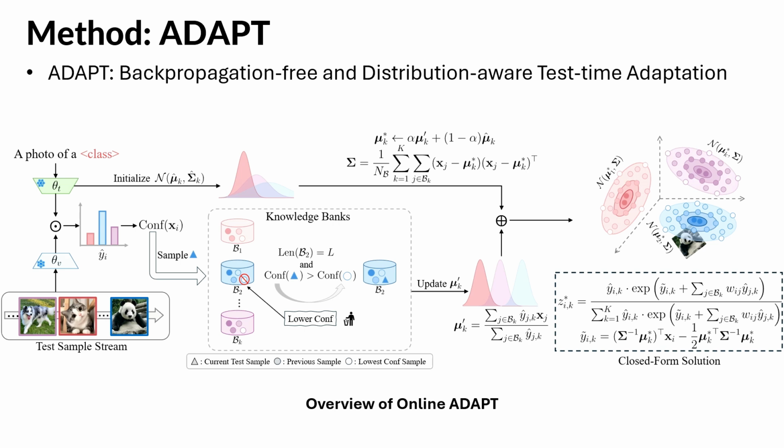Under our core assumption, in this work, we introduced ADAPT, an advanced distribution-aware method for backpropagation-free test time adaptation. As shown in the overview figure, our ADAPT performs TTA by modeling class-conditional feature distributions under a Gaussian assumption with shared covariance across classes. Class means are initialized from CLIP prototypes and refined using high-confidence samples in fixed-size per-class knowledge banks. Predictions are made via a closed-form, backpropagation-free solution.